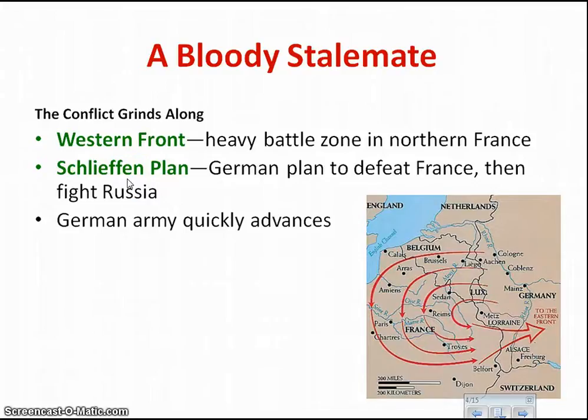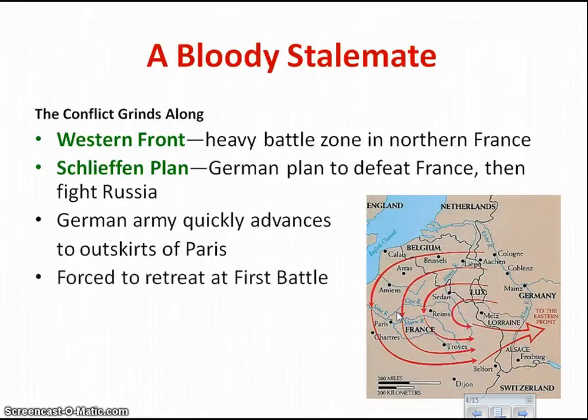Now for the most part, the German army quickly moves into France, and they actually reach all the way into Paris. And it looks very good for the Germans at first. They basically believe that they have got Paris in the bag. That means that they have conquered Paris. But what ends up happening is that the Germans actually lose the battle in Paris. This battle is called the Battle of Marne.